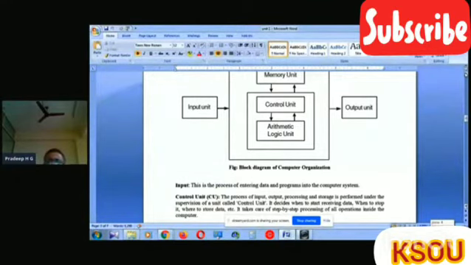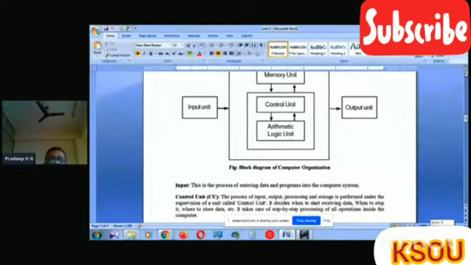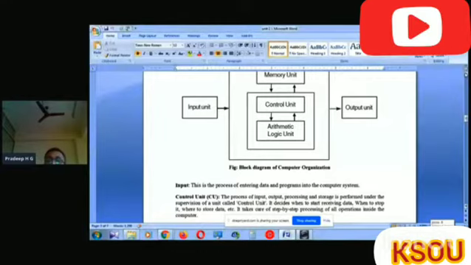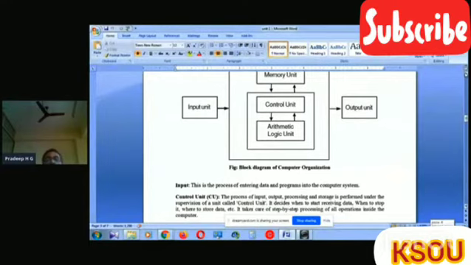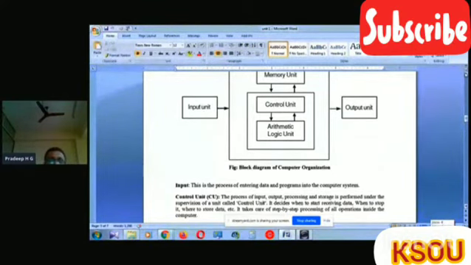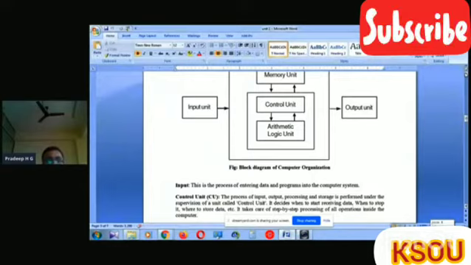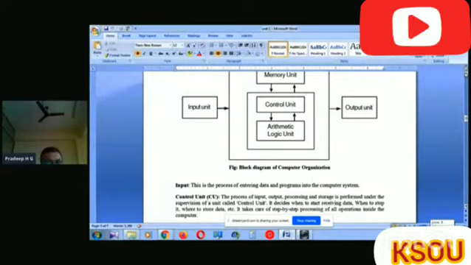What things are going on, or what processes are going on inside the system, will be controlled and coordinated by using a particular unit. That unit is called the control unit. The control unit is a type of circuit. It controls and coordinates all the performances or processes, everything going on inside and outside the system also.